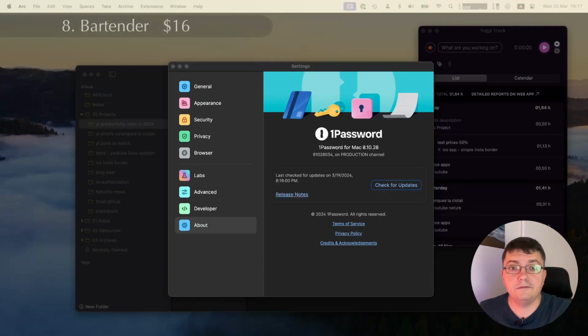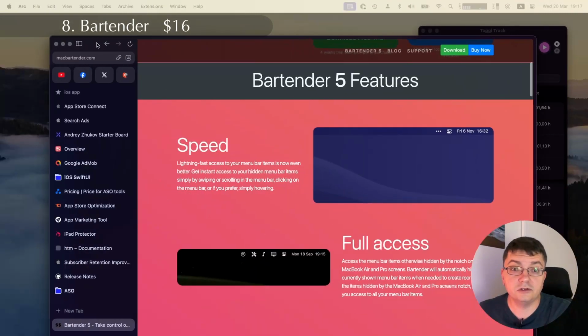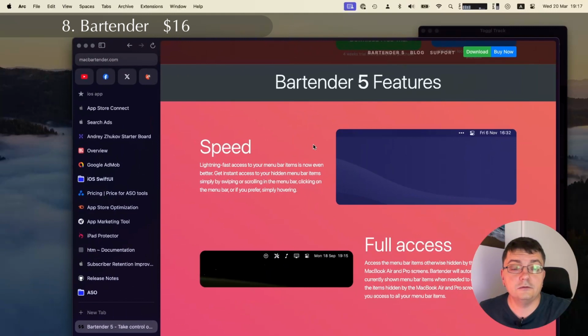There is one app which is useful, but I don't use it for now. It's useful especially on small screens. It's named Bartender and it helps to organize the menu bar. I don't use it because I have a previous version and it's not supported with my version of macOS. I work mostly on the external screen, but at some point I will upgrade because I like it more when the menu bar is decluttered.